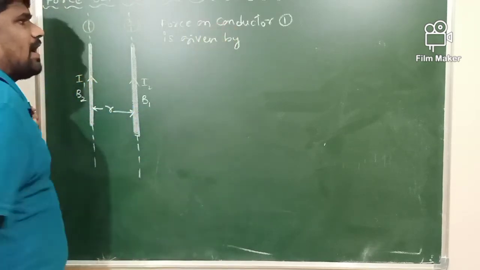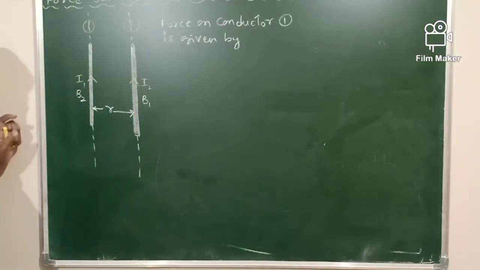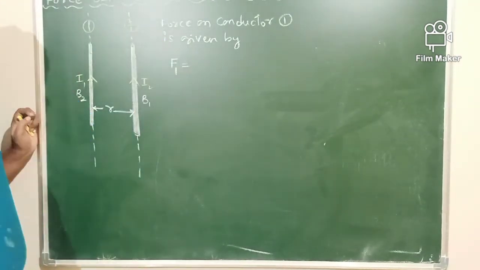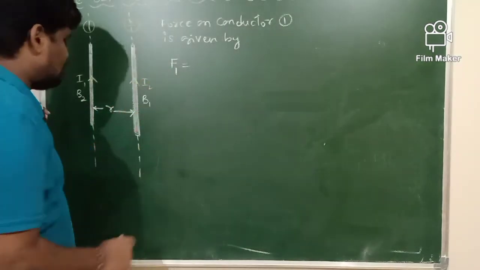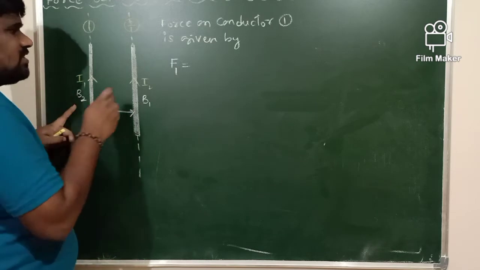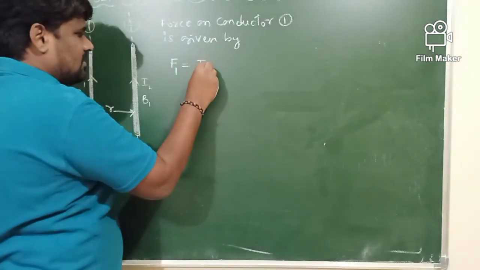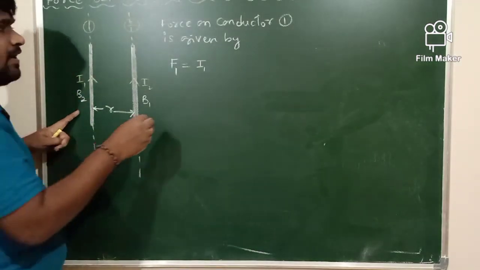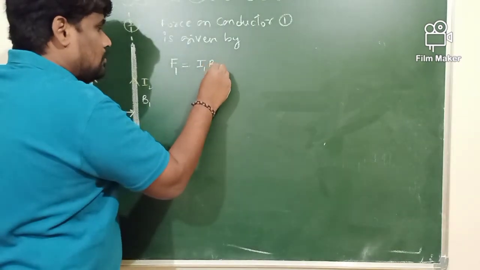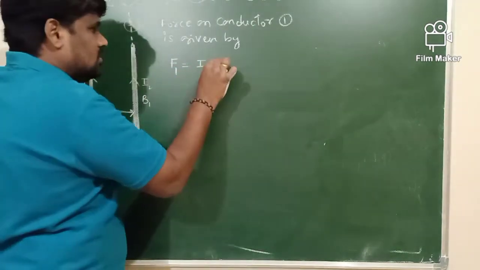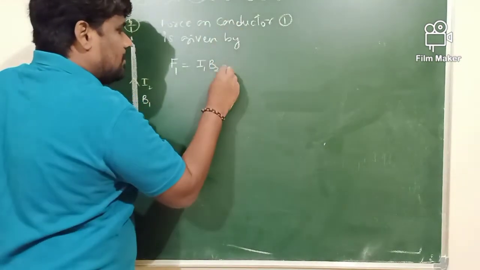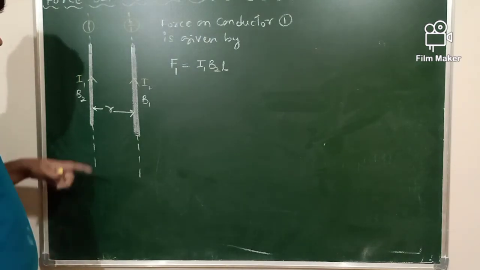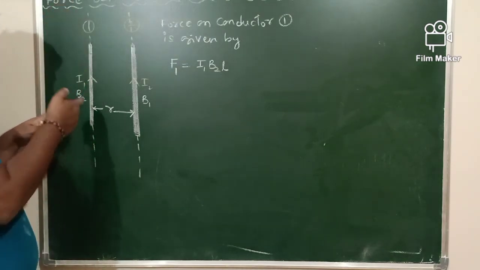Tell me how much is the magnetic force on conductor 1 here. I will write this as F1 equals to what? F1 is the force acting on the first conductor. It is decided by how much current is present, that is I1, and second, in which magnetic field it is placed. It is placed in B2, and of course L is the length, multiplied by sin theta. What is theta? Theta is the angle between the conductor and the magnetic field.